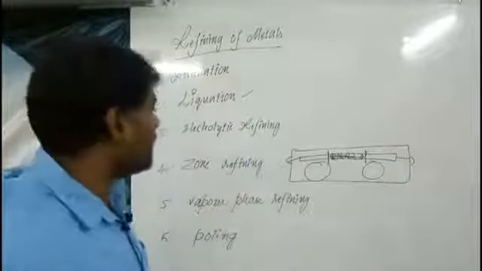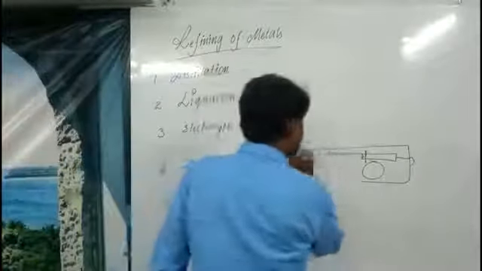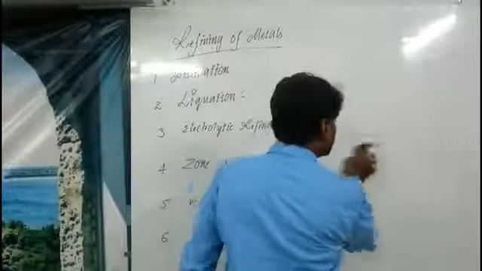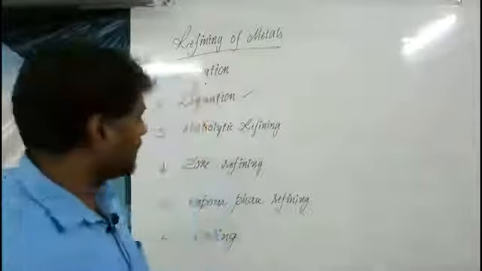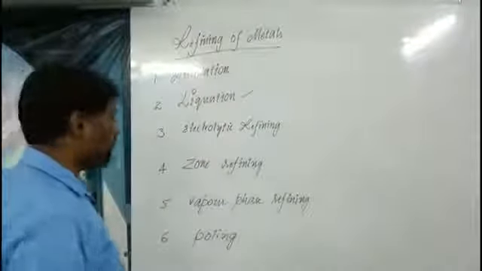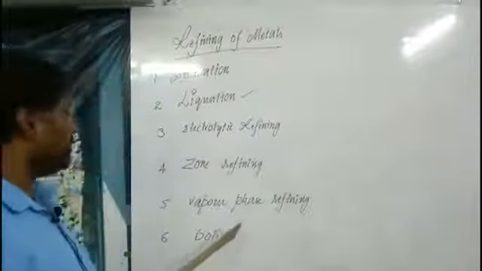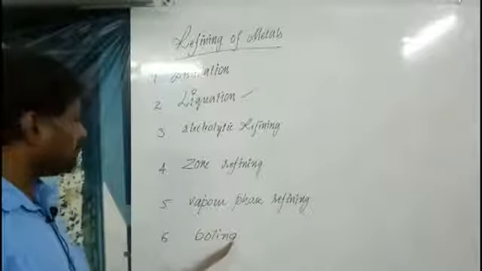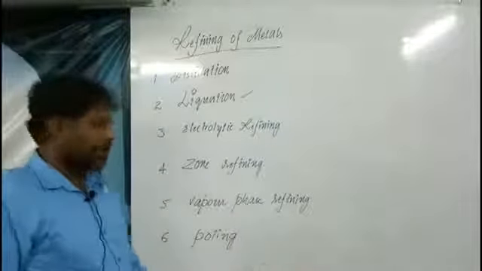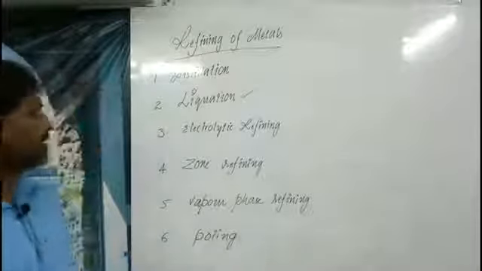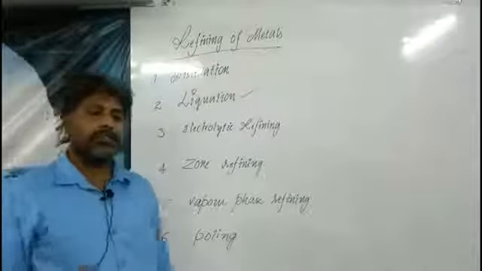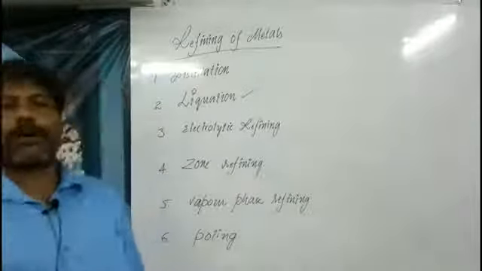And vapor phase refining. This is such a type of refining which can be named poling also. Poling is regularly asked. Vapor phase refining means most of the metals have impurities in vapor forms.